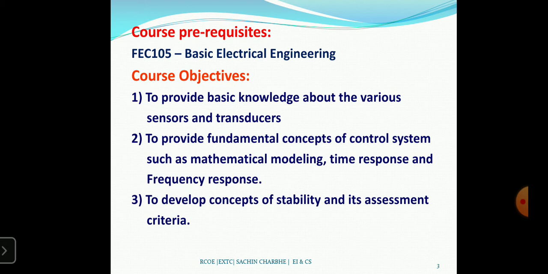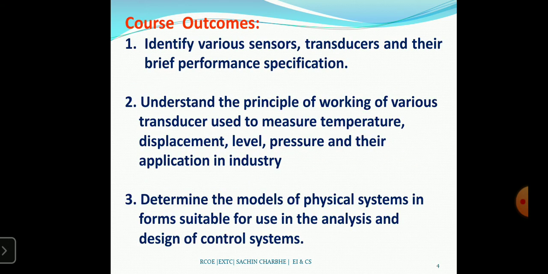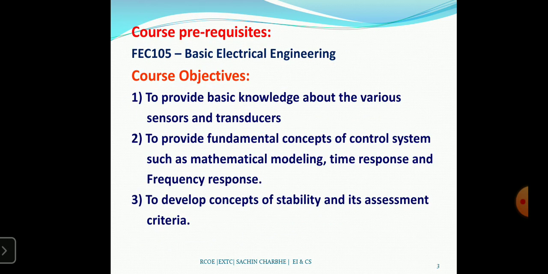Now the course objectives. There are three course objectives, and they depend on your subject. First, there are 6 units. The first 2 units are based on electronics instrumentation. The remaining 4 units are based on the control system.